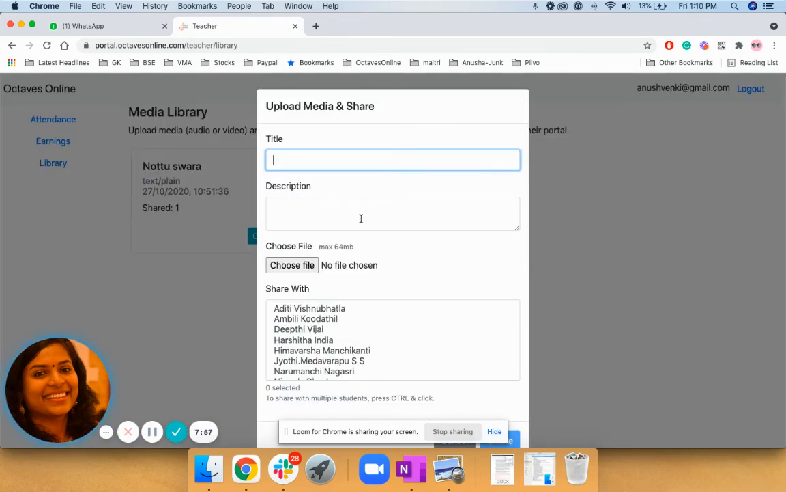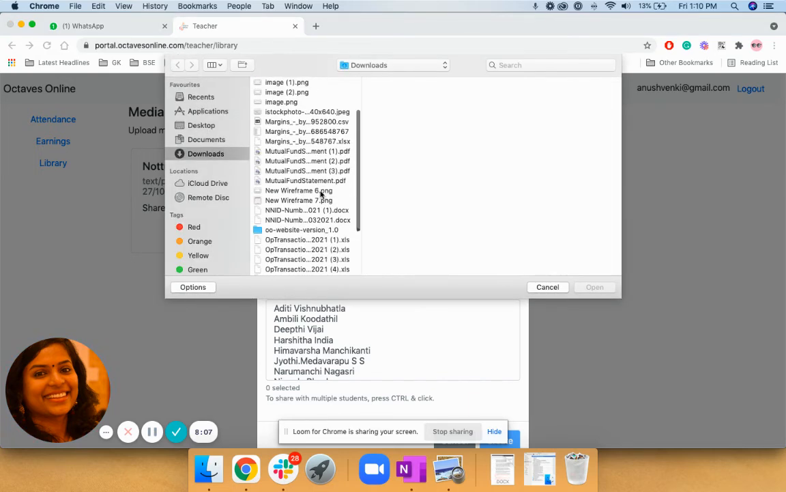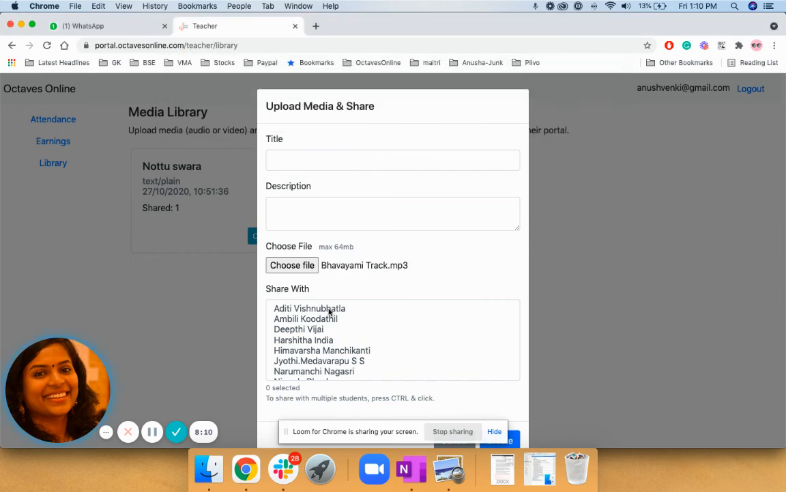What we request you to do is click on this when you are starting lesson 1 with one of your students. Click this, choose the file, and upload the relevant track and title it, saying, hey, this is Bhavayami learning part 1. You can copy and paste the notes from whichever website you want, or you can type the notes here and share it with certain students.